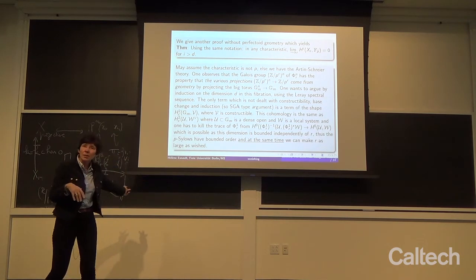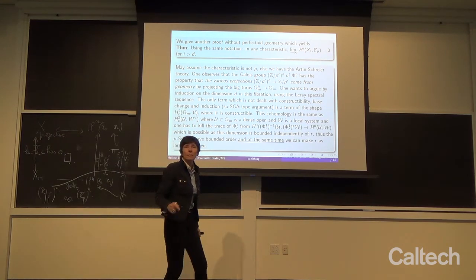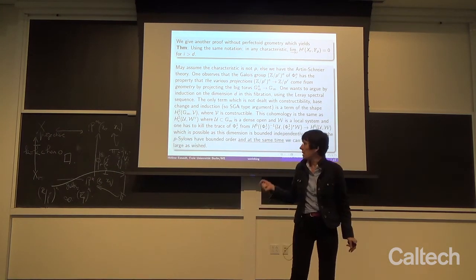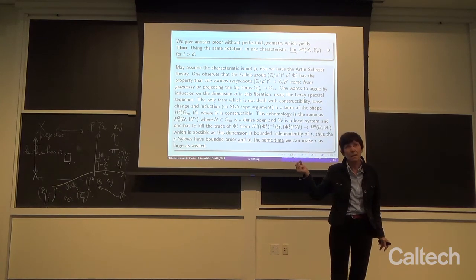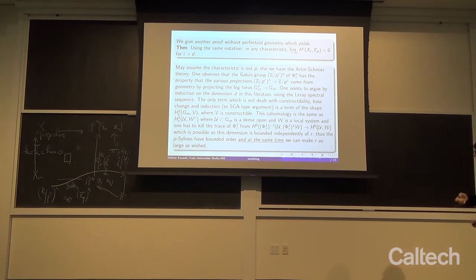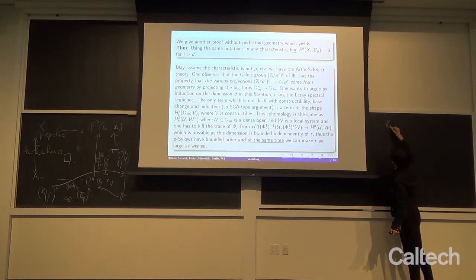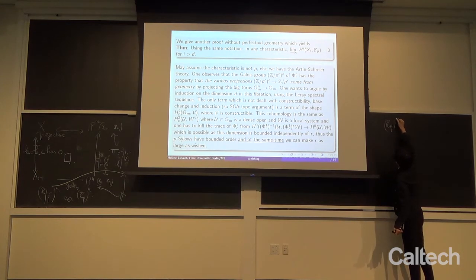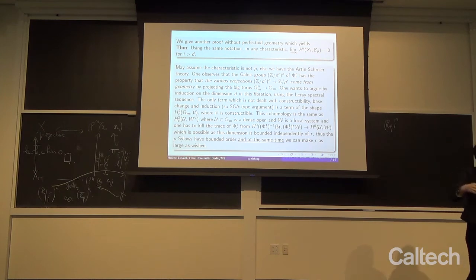But in our situation, it is. So let me write this, it's quite important: the Galois group here, Iwasawa to the power N, for short, in the limit.